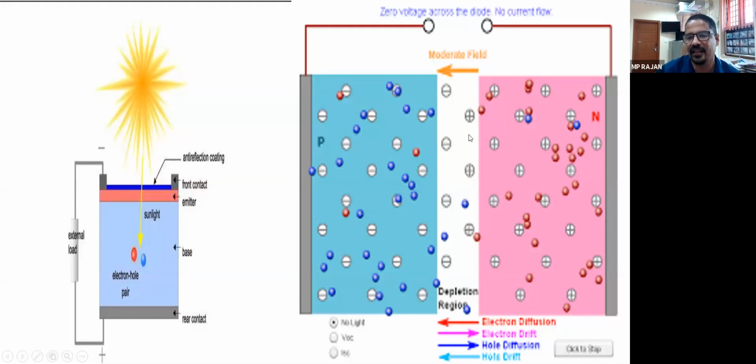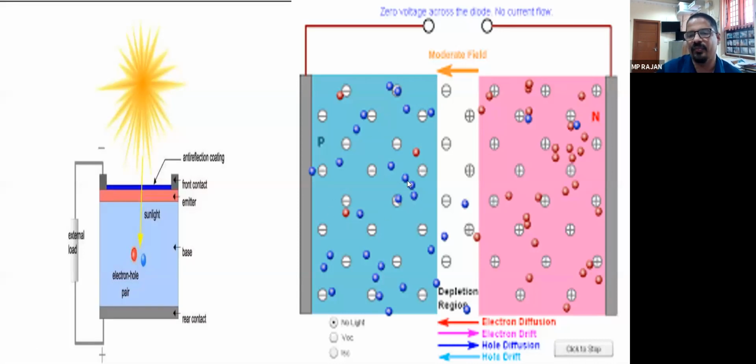Electrons are being attracted and accumulated, and they will flow through this one. Similarly, when the electrons move to the right side, holes move towards the left side. So there is an electron drift towards the right and a hole drift towards the left.